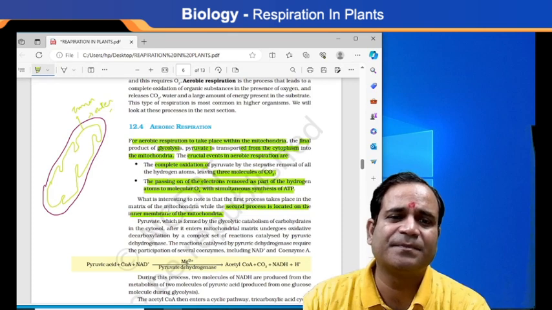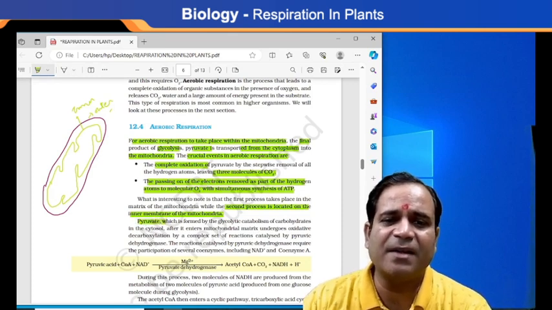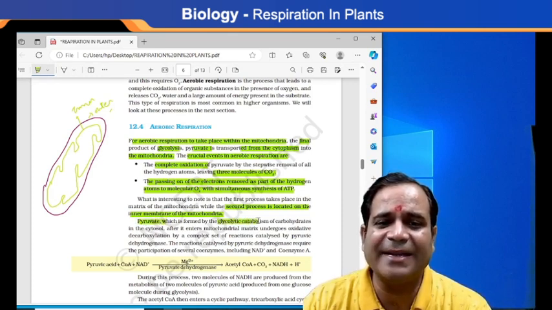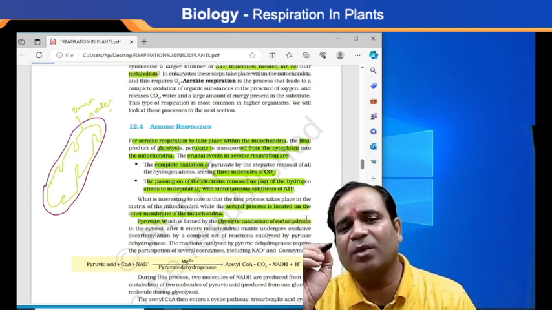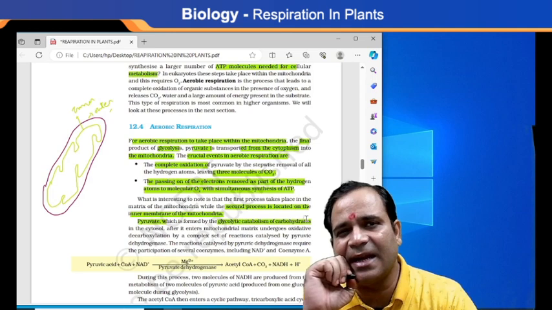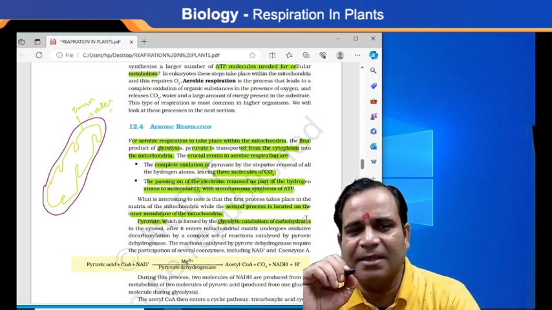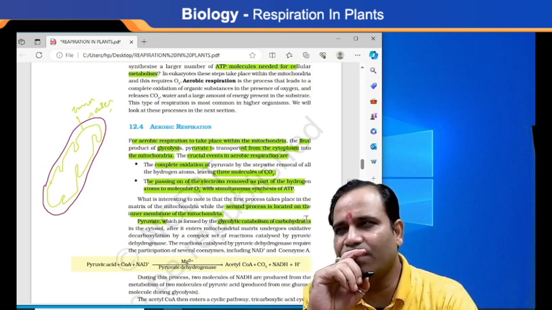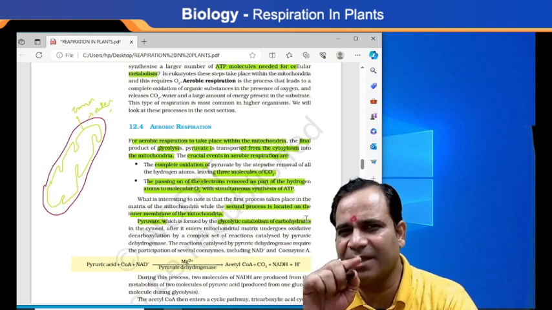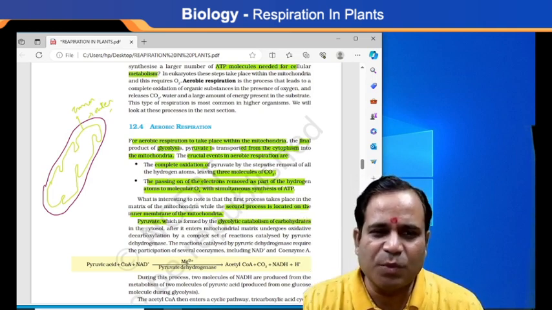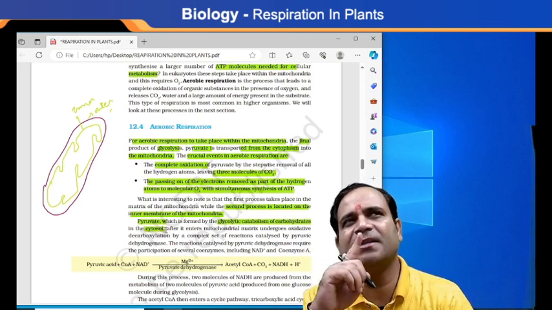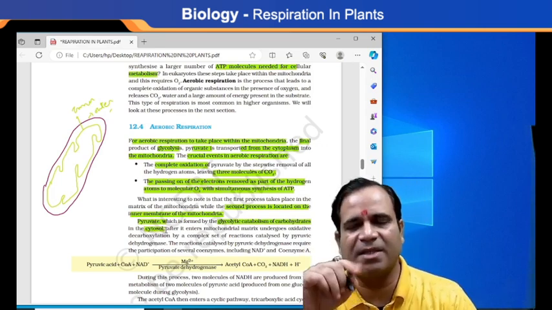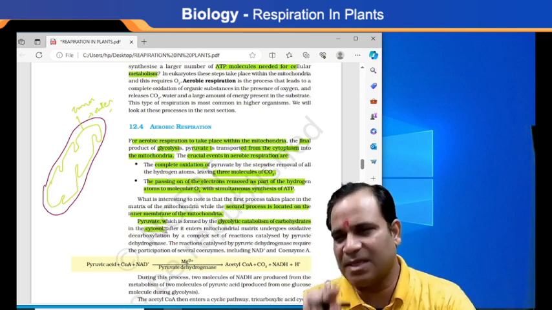Yes, see here the pyruvate, which is formed by the glycolytic catabolism of carbohydrate. If I'm saying glycolytic catabolism, it means it occurs in the cytosol. Hope you are not confused by the term, because in the chapter Cell: The Unit of Life, in cytology, the cytoplasm is of two types.